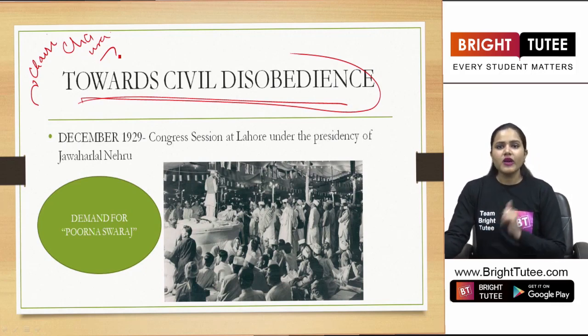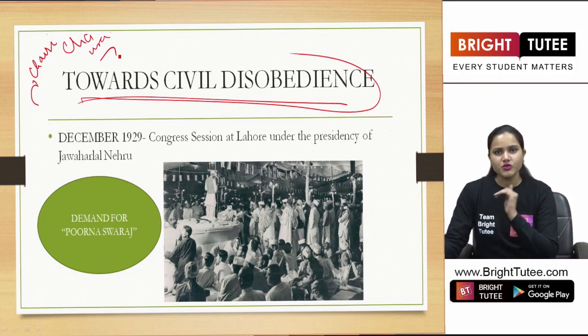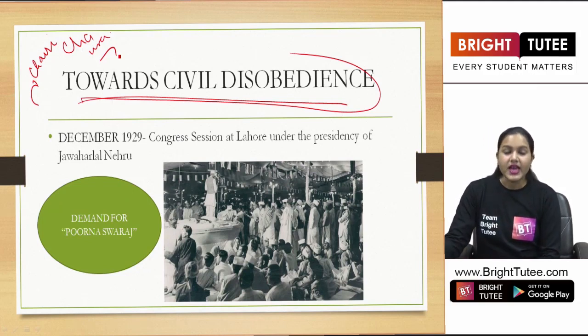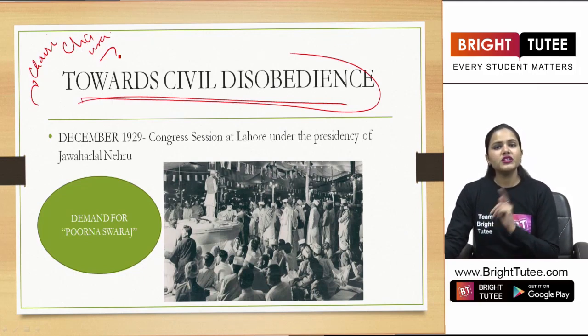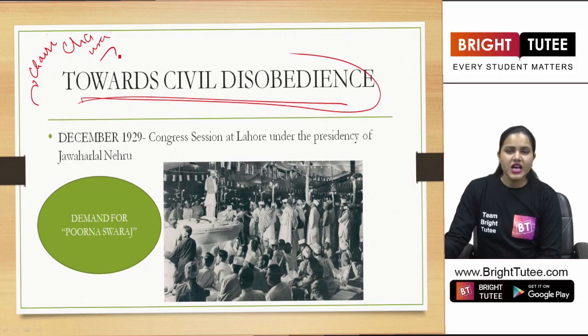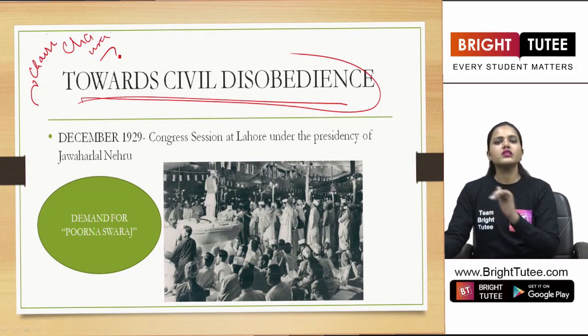So Motilal Nehru and C.R. Das decided to form the Swaraj Party around 1922-23, and it was during this period that we again see some other changes taking place. Now we also talked about the Simon Commission, which consisted of all white members, and there were no Indian members in the commission. Therefore, the Simon Commission was boycotted by the people of India. So this is how the whole situation was working out here in India, right?